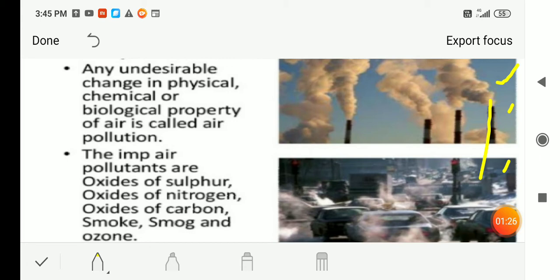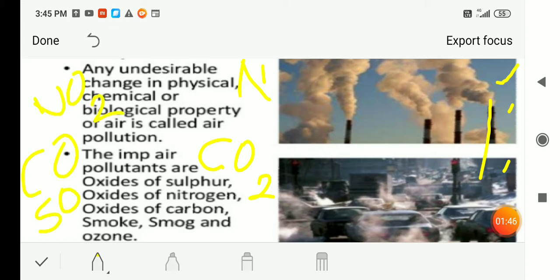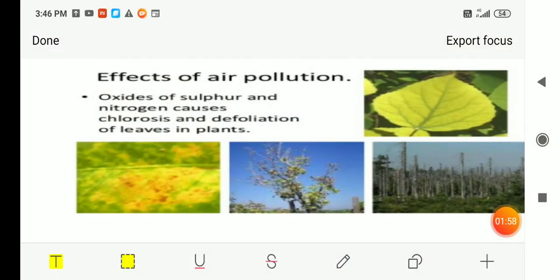That fossil fuel contains sulfur, nitrogen and carbon, etc. When these mix with oxygen, they form carbon dioxide, nitrogen dioxide, NO2, carbon monoxide, sulfur dioxide, etc. So these are the oxides of carbon, nitrogen and sulfur. These are causing the pollution of our environment. So here we have studied how our air is getting polluted because of the oxides of carbon, nitrogen, sulfur, etc.